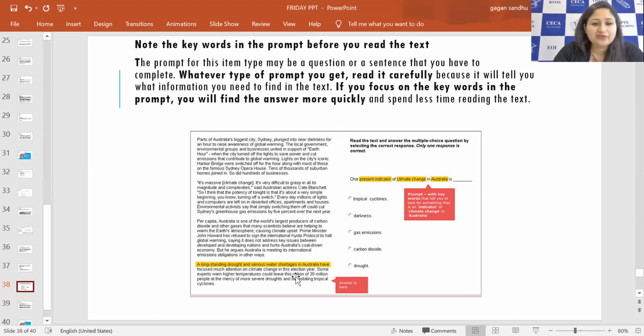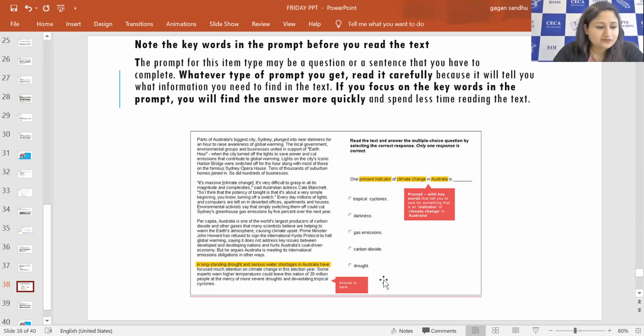Maybe you get them in the last paragraph, the second last, or the first paragraph. Wherever you don't get these words the same, you will have a synonym of that, having the same meaning but different words, right? Just read what they have said for that specific term or thing asked, and out of the given options, you can select the one option easily. So validate the option and then only click it.